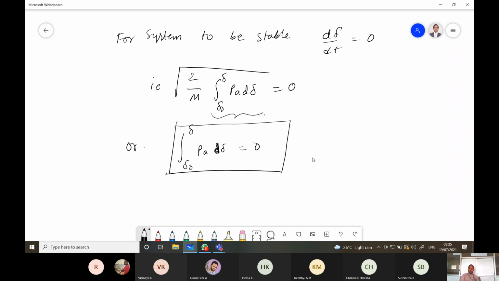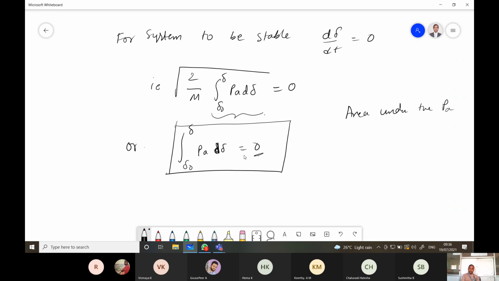So the condition of stability can therefore be stated as: the system is stable if the area under the Pa, that is the accelerating power, versus δ curve reduces to 0 at some value of δ.